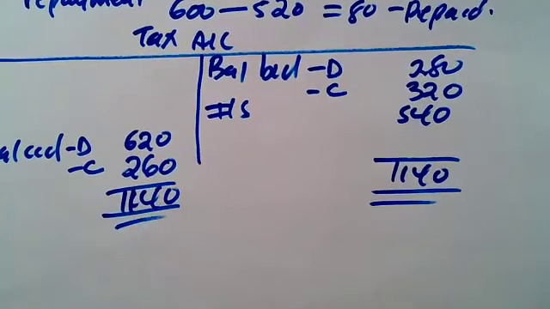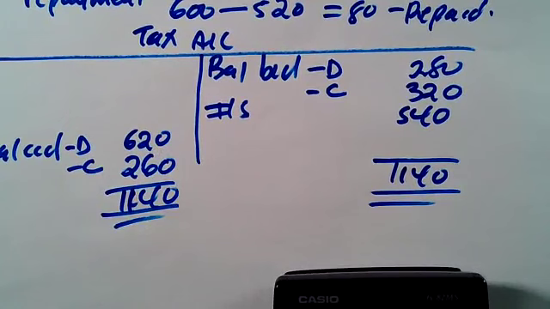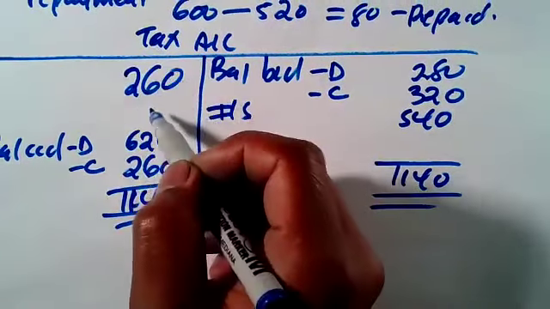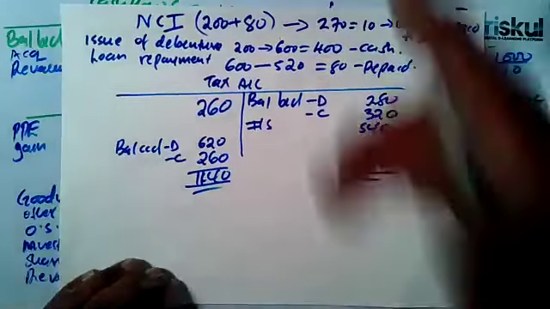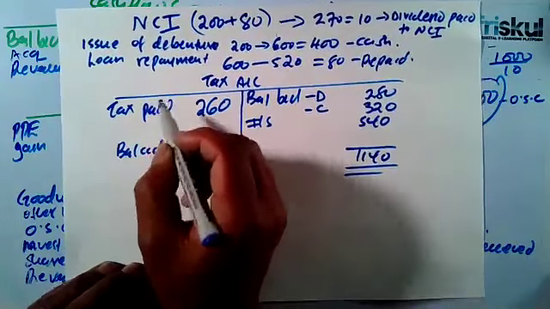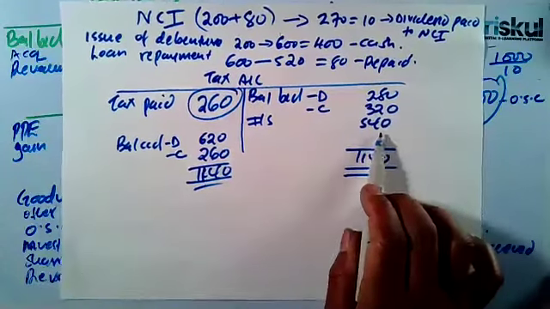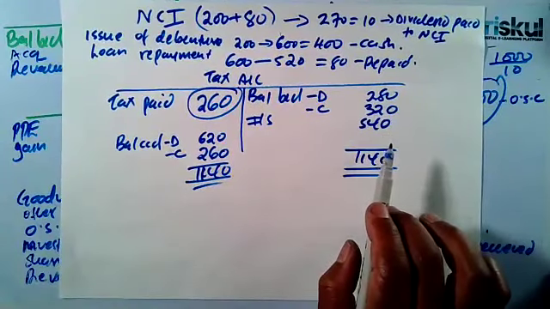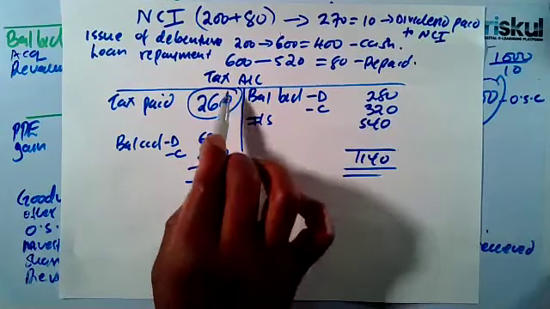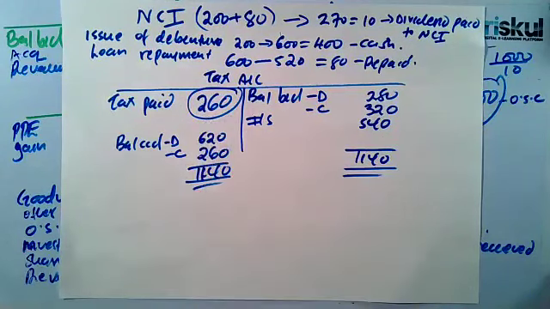But you are told at the end of the year, what remains is 620 and 260. So you minus 620 minus 260. So what remains is 260. Now what do you think is this 260? That means our tax has gone down by 260. That's what we call the tax paid during the year. So this is what you take to the statement of cash flow, not the 540. The 540 was what was charged, but in cash flow, you're dealing with actual cash inflow, actual cash outflow. So the tax paid, the reduction. So that means during the year, we paid a tax worth 260 million.